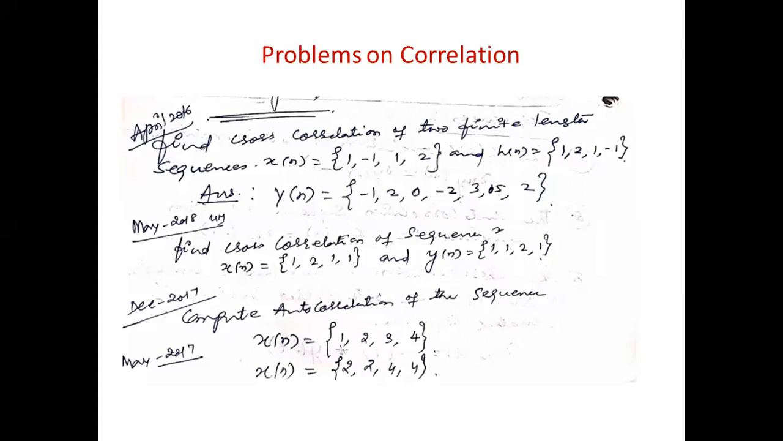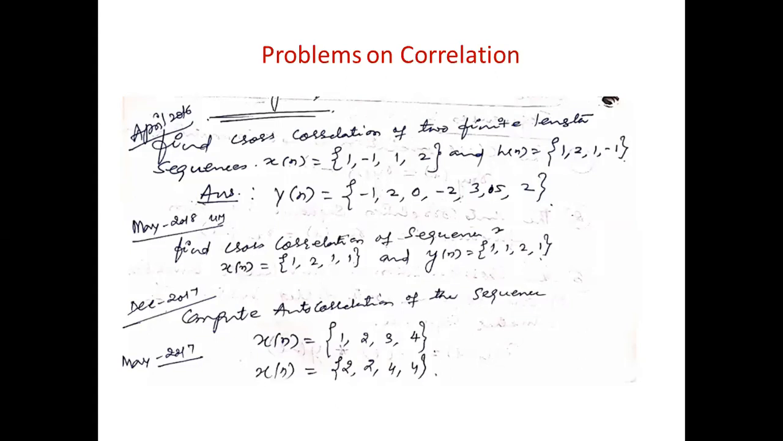Then the second question: find the cross correlation of the sequences x of n equals 1, 2, 1, 1, and y of n equals 1, 1, 2, 1. This question was asked in May 2018 for 4 marks again.